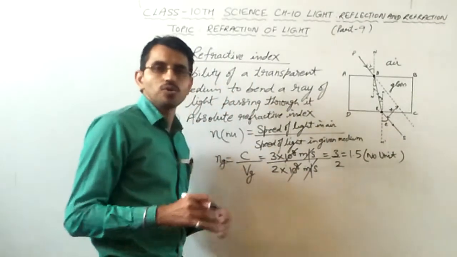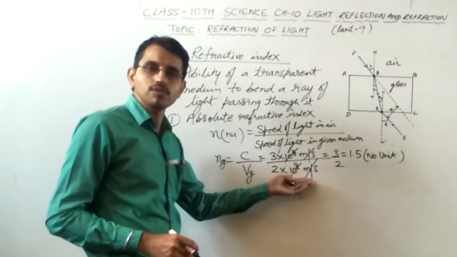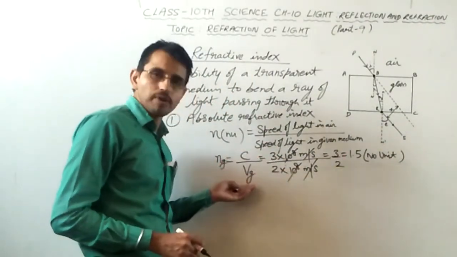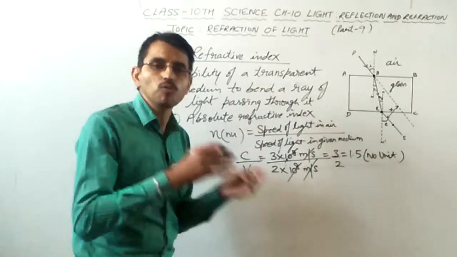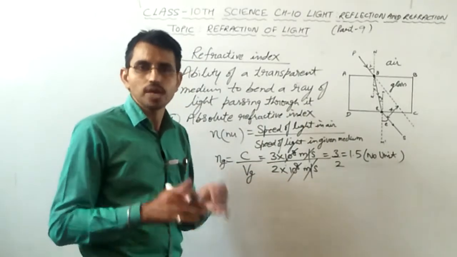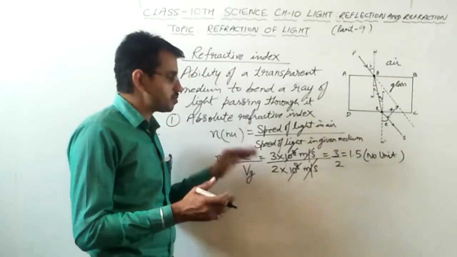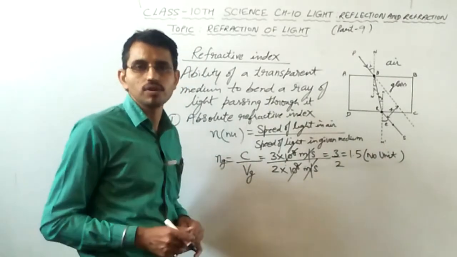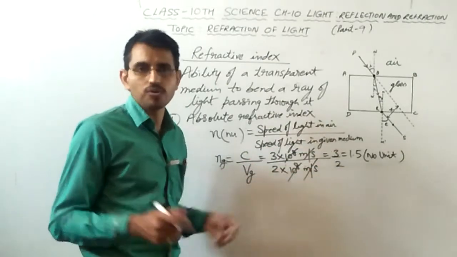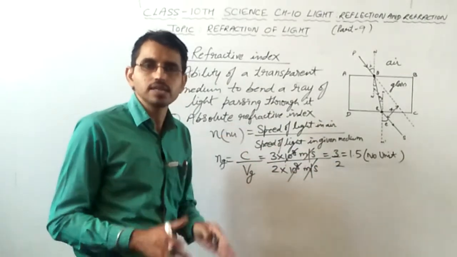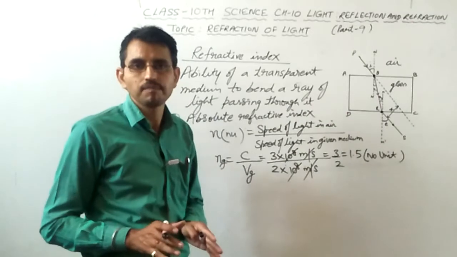Why does it have no unit? Because units have been cancelled out when the numerator and denominator are representing the same quantity. How same? This is also speed, and this is also speed. Speeds have the same units, so they will cancel out. Hence, their ratio will have no unit. Hence, refractive index is a unitless quantity.